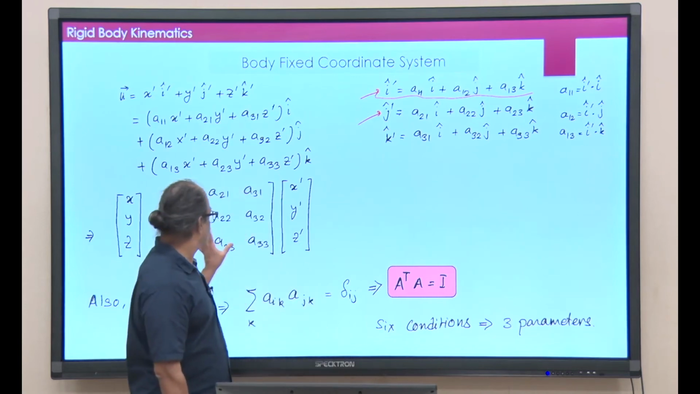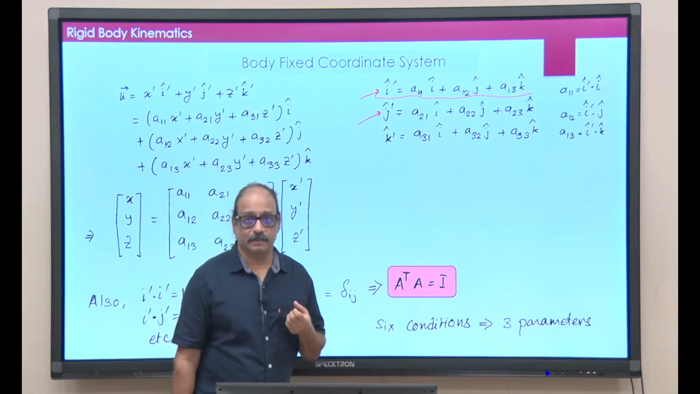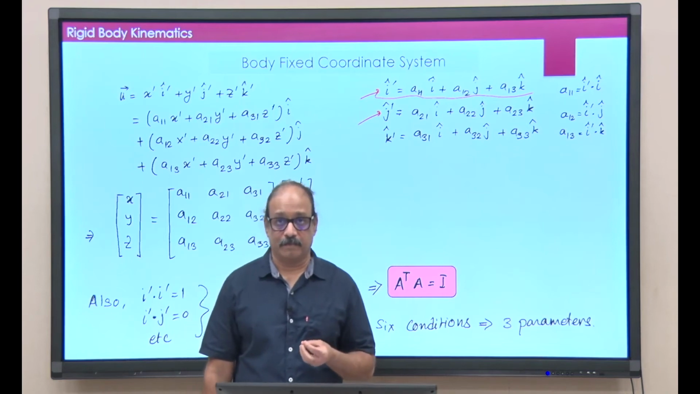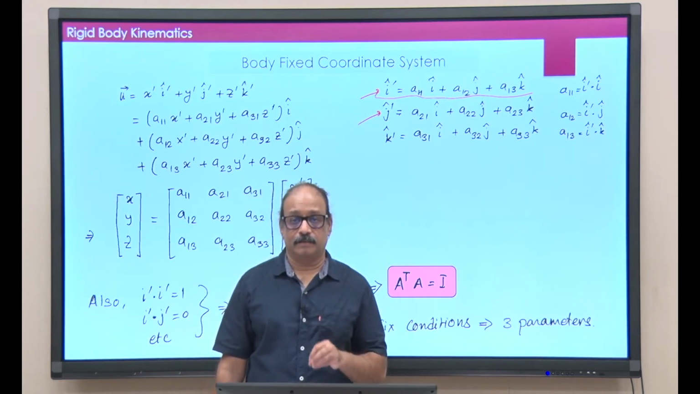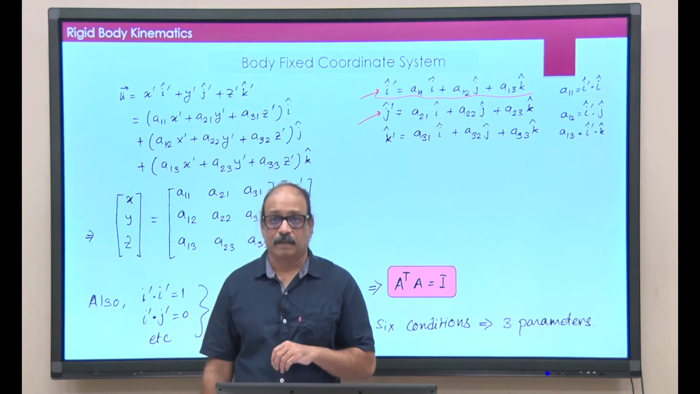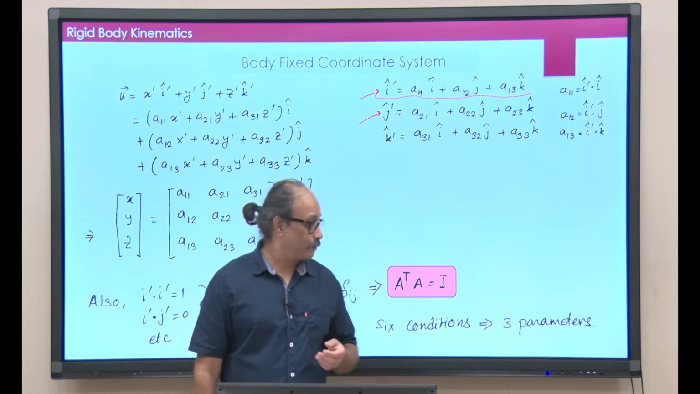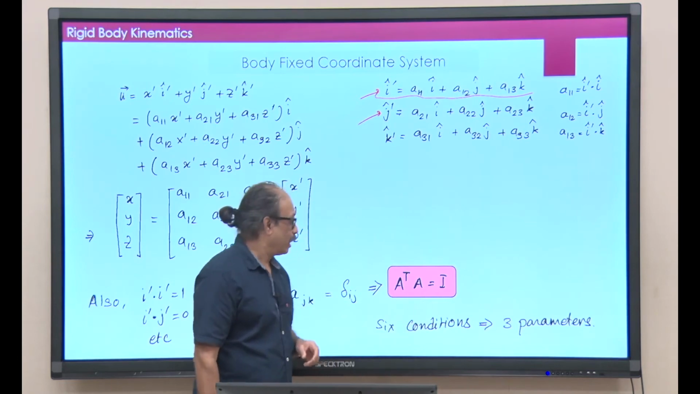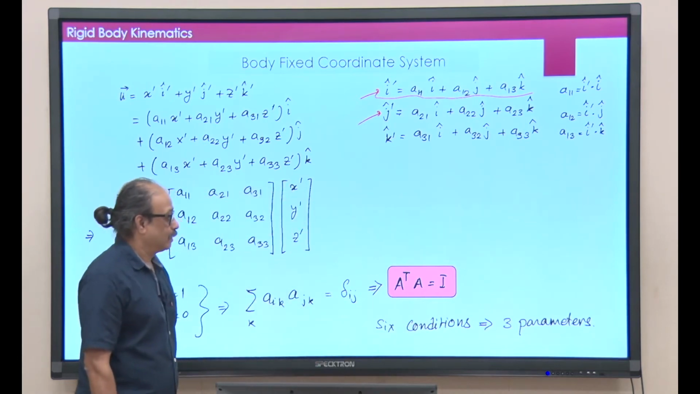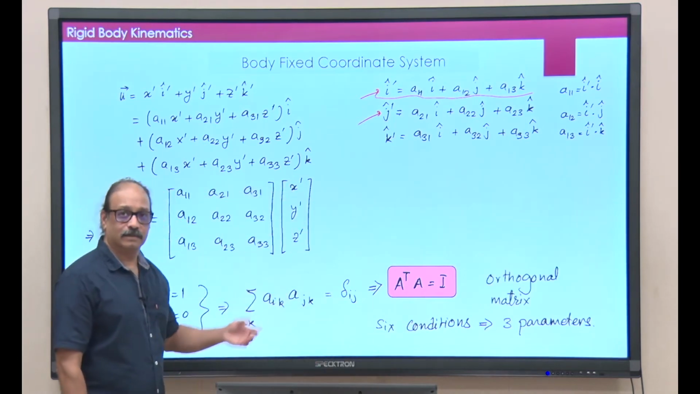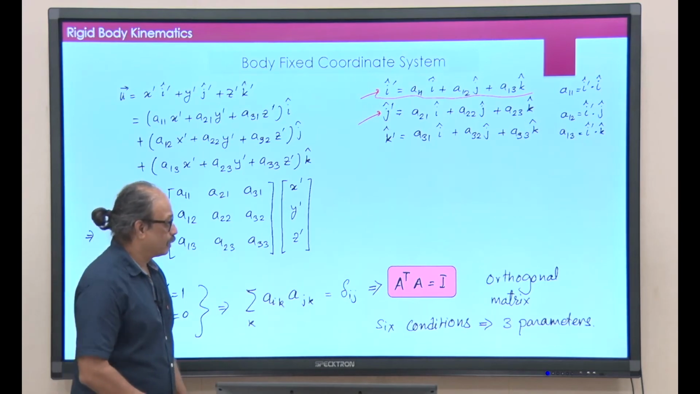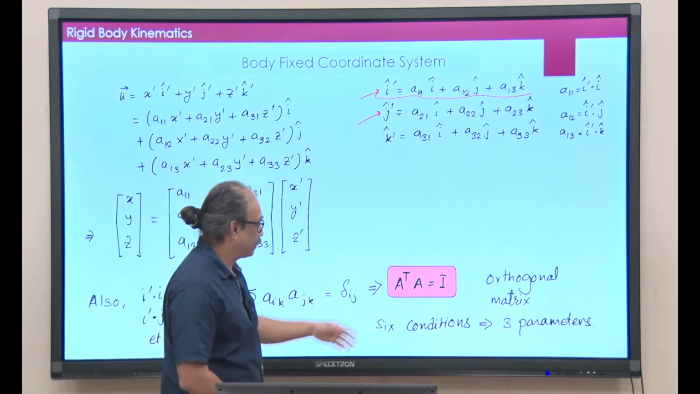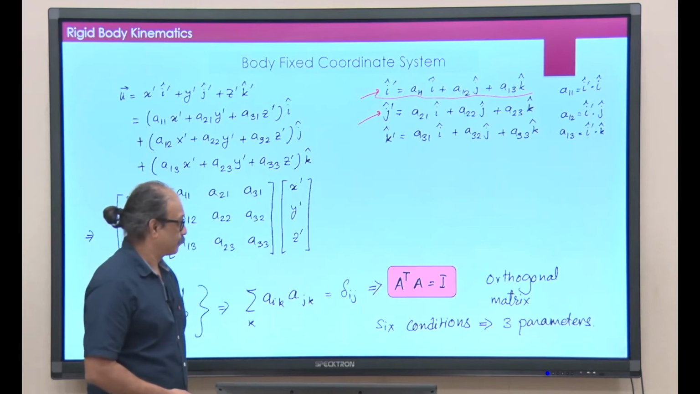matrix form. So, this is your A matrix. A matrix is special. A transpose A must be identity, vice versa also. I mean, the A transpose also must be equal to identity. And such a matrix is called an orthogonal matrix. And in a moment we will look at the properties of this orthogonal matrix.